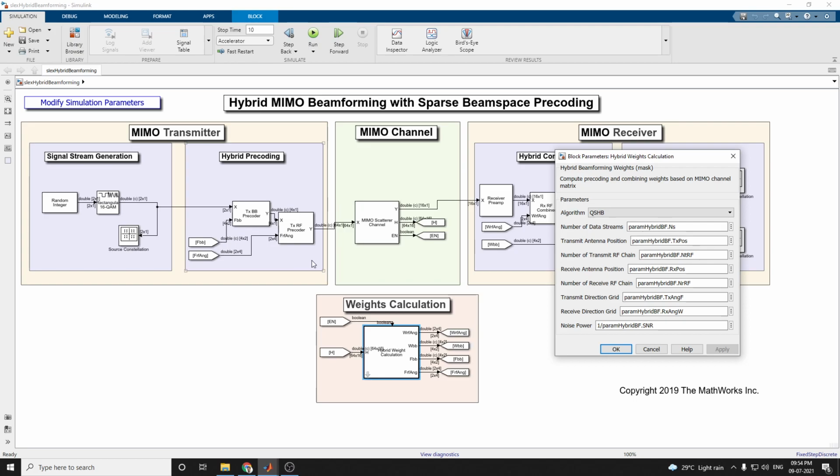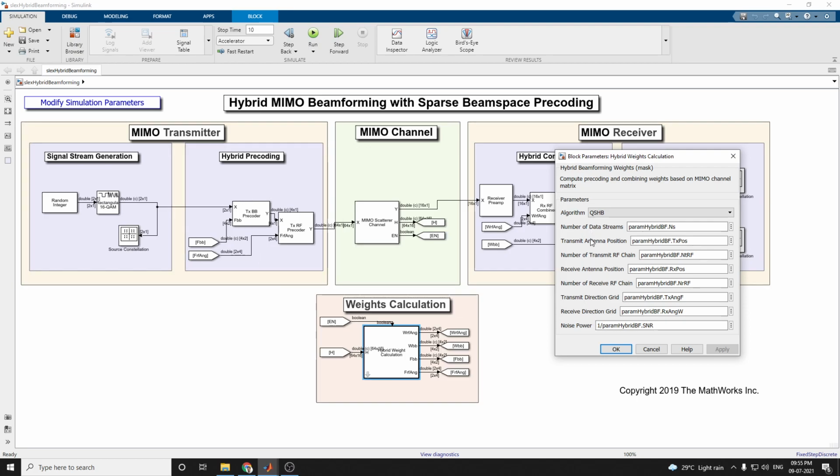H means the MIMO channel matrix. WRF is the analog combiner, and WBB is the digital combiner. NT RF is the number of transmitter RF chains, and NR RF is the number of receiver RF chains. NT is the number of transmitting antennas, NR is the number of receiving antennas, and NS is the number of data streams.